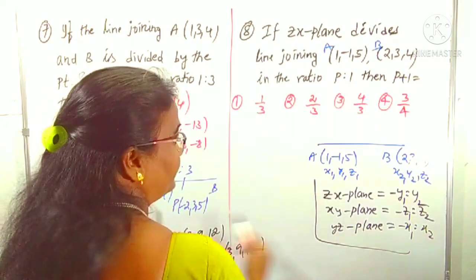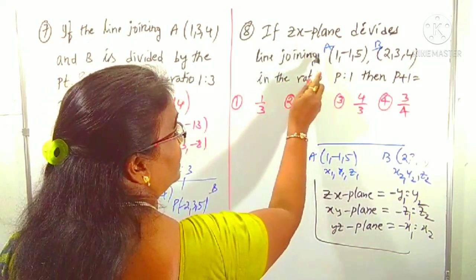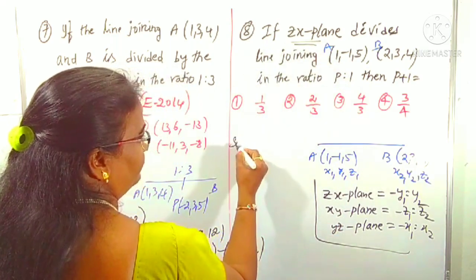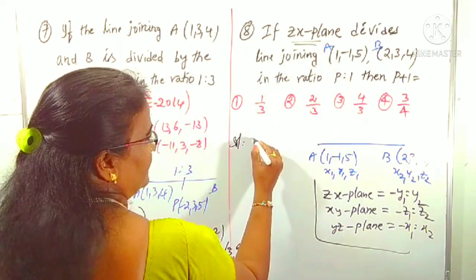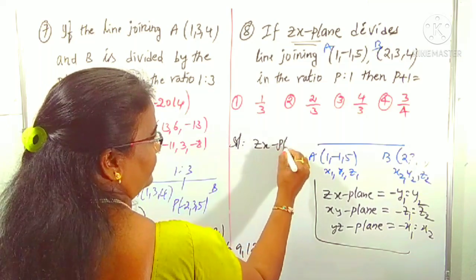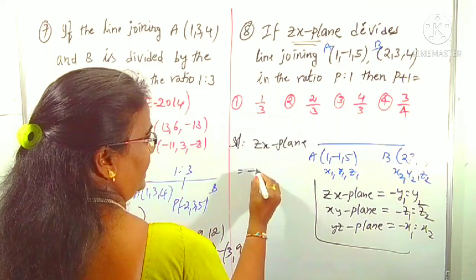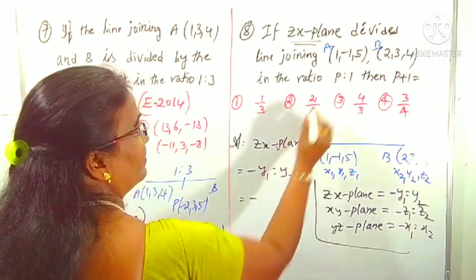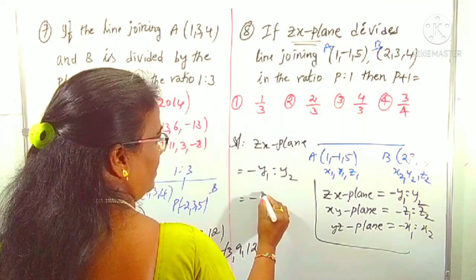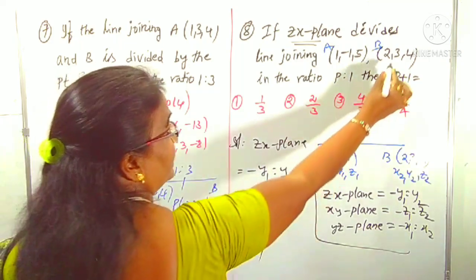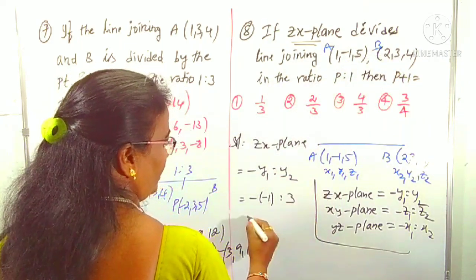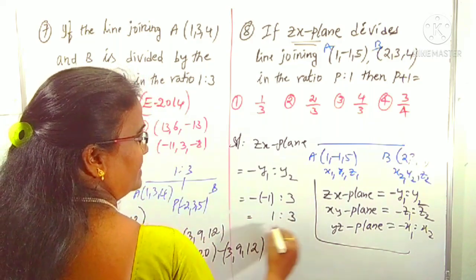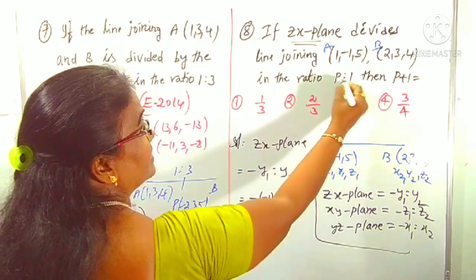In this question, the 2 points are given like this, and the ZX plane is being asked. What is the tip here? Minus Y1 is to Y2. That is minus Y1, where Y1 is -1, so minus of minus 1 is to Y2, which is 3. That is plus 1, so 1 is to 3, and it is given as P is to 1.